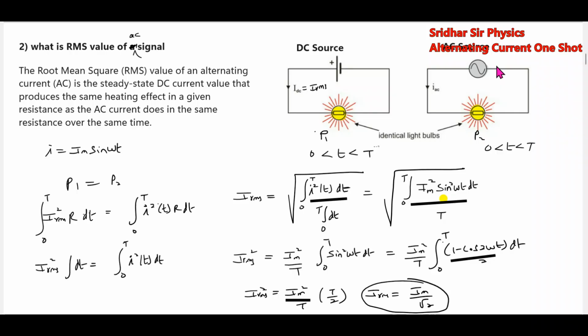Here, what is the current? The current which flows here, the instantaneous current which is flowing, will be Im by root 2. When the AC current flows for an interval of time capital T, whatever heat is generated, the same heat will be generated by a constant DC current. So this particular DC current, which will produce the same heat as generated by the AC signal for the same interval of time across the same bulb, we'll call that the I RMS value. So there is one basic formula to find the I RMS value, or root mean square value, of an alternating current.